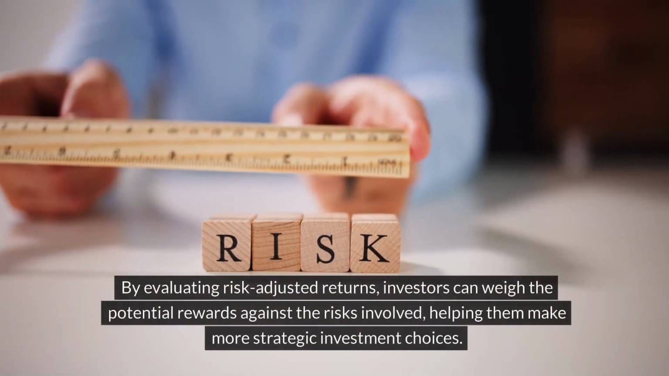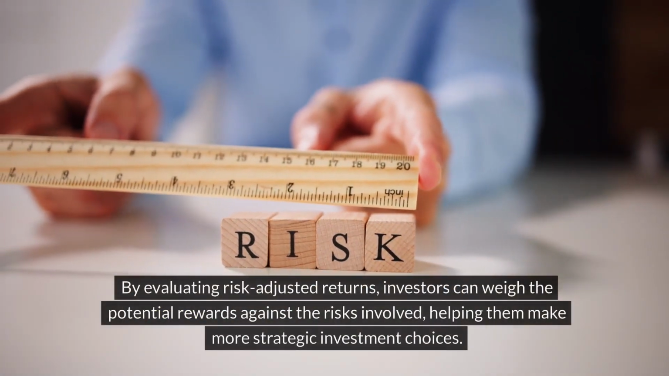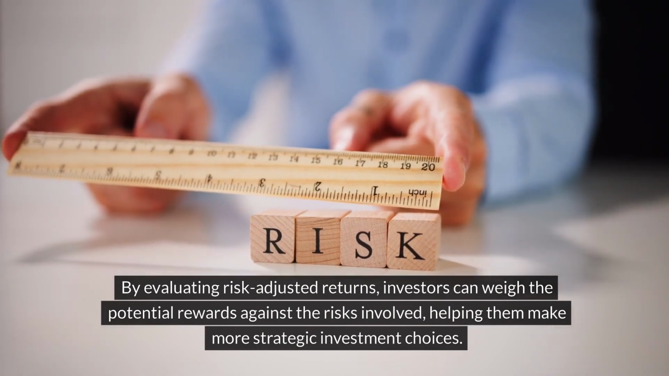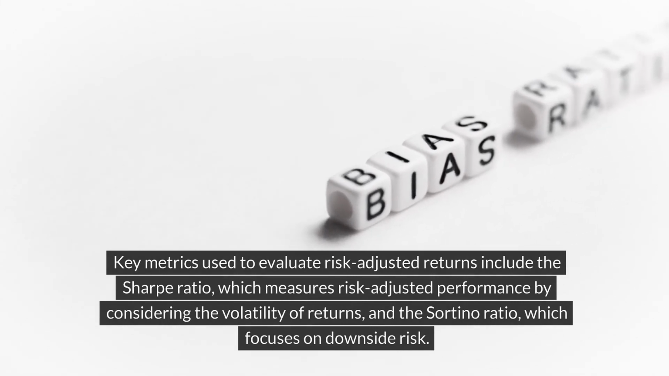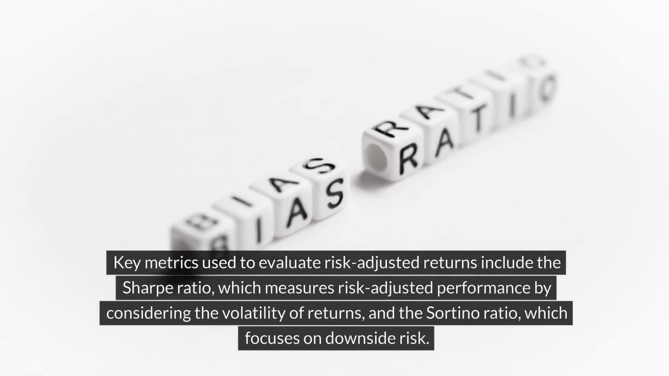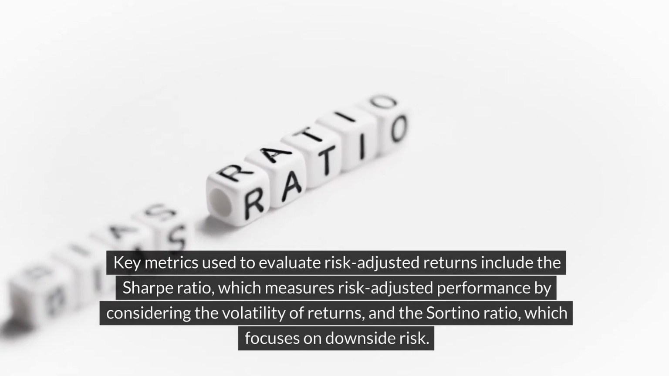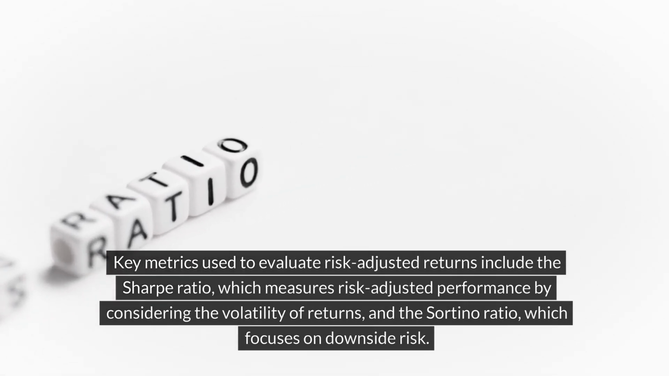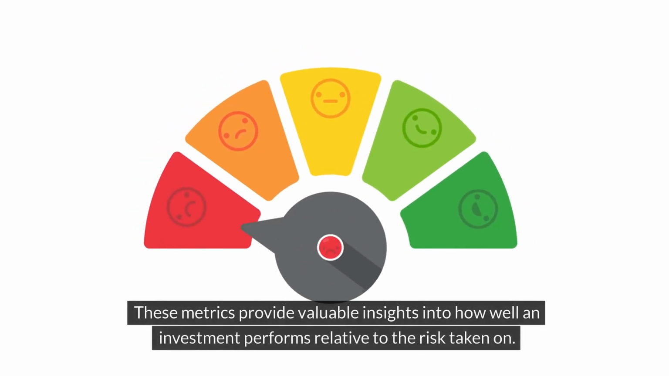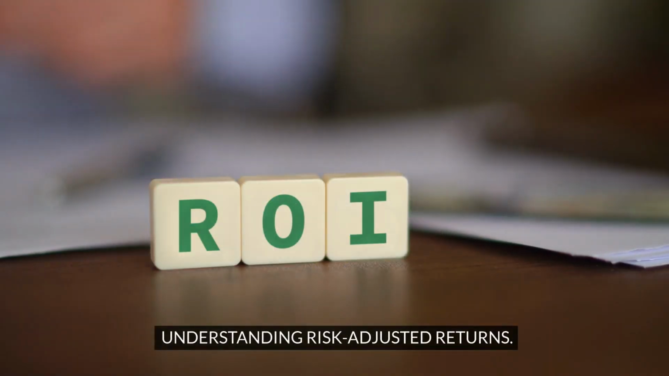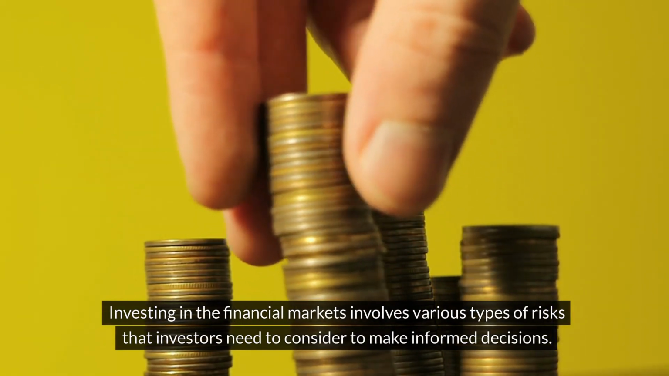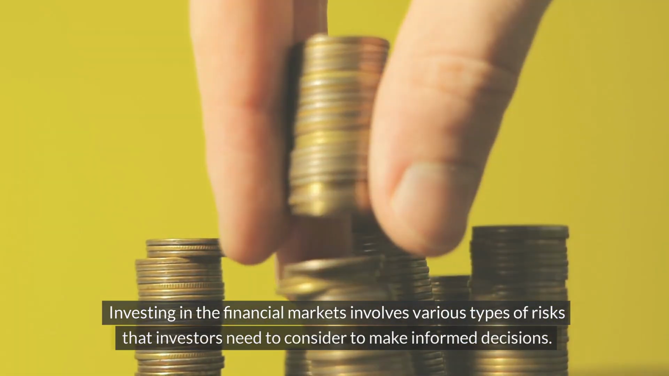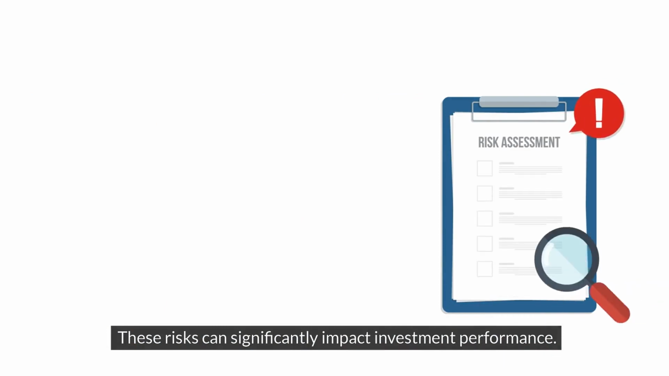By evaluating risk-adjusted returns, investors can weigh the potential rewards against the risks involved, helping them make more strategic investment choices. Key metrics used to evaluate risk-adjusted returns include the Sharpe ratio, which measures risk-adjusted performance by considering the volatility of returns, and the Sortino ratio, which focuses on downside risk. These metrics provide valuable insights into how well an investment performs relative to the risk taken on. Understanding risk-adjusted returns. Investing in the financial markets involves various types of risks that investors need to consider to make informed decisions. These risks can significantly impact investment performance.